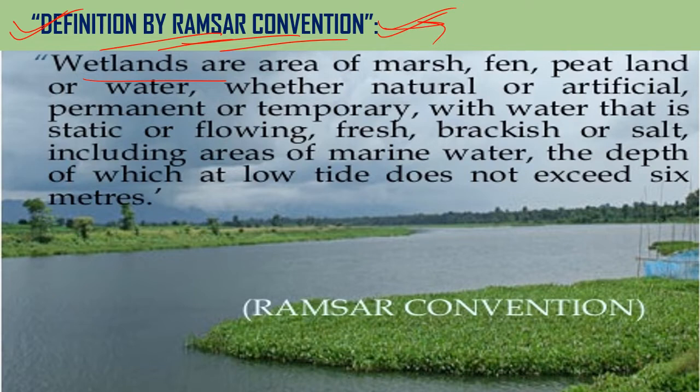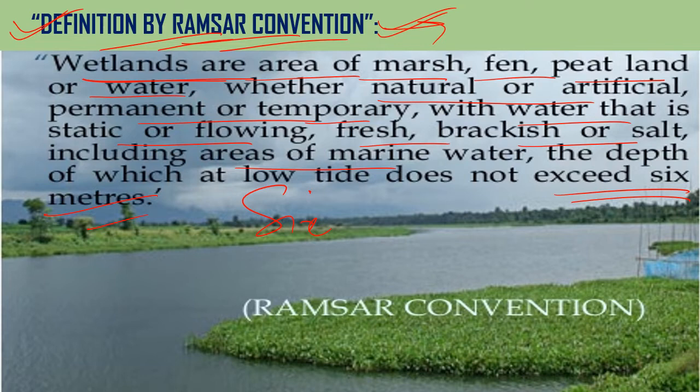It has defined wetlands as an area of marsh, fen, peatland or water, whether natural or artificial, permanent or temporary, with water that is static or flowing, fresh, brackish or salt, including areas of marine water, the depth of which at low tide does not exceed 6 meters. At low tide, its depth must not exceed 6 meters. This is the proper definition of wetlands as defined by the Ramsar Convention.